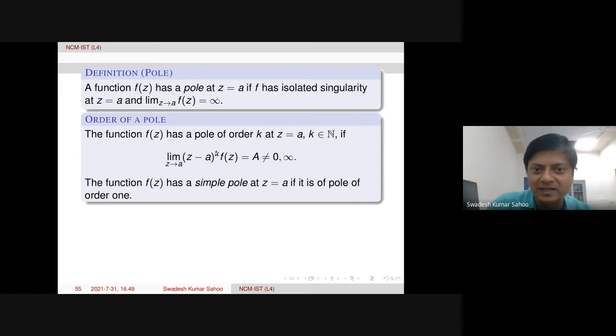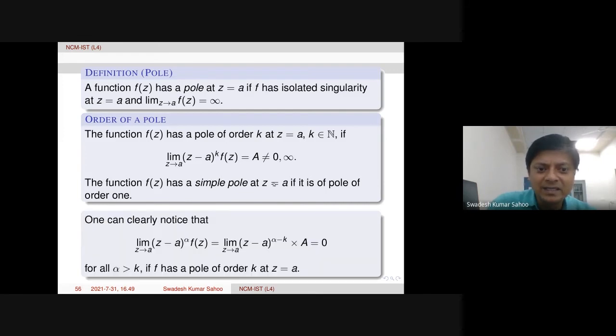This power k is there. Now, if k is 1, that means z minus a times f of z we take, and in that case we say simple pole. f of z has a simple pole if it is a pole of order 1. If k is 1, then we say simple pole. But the warning is this constant has to be non-zero and finite, because this is connected to Laurent series. We will be discussing later. You'll see. This is the definition.